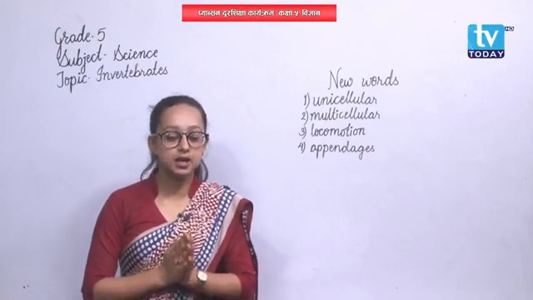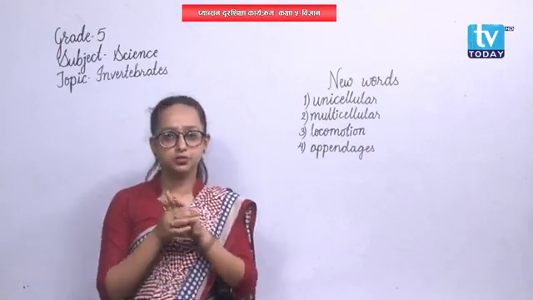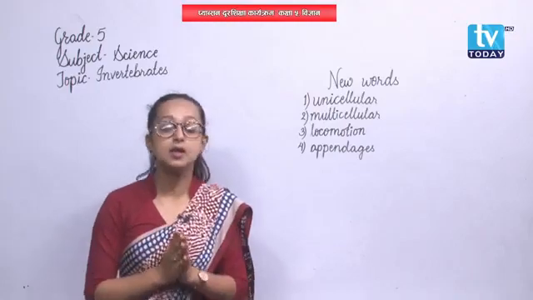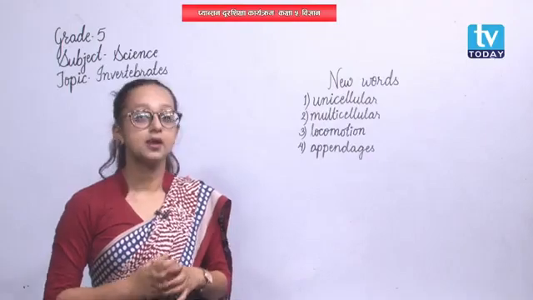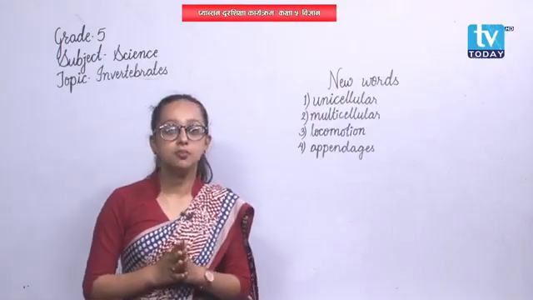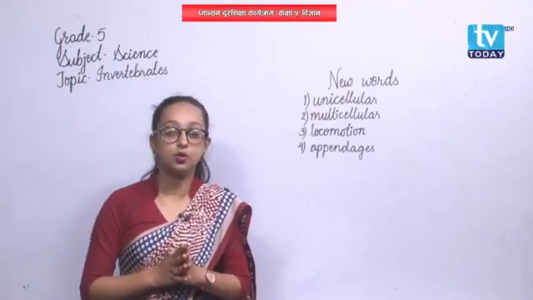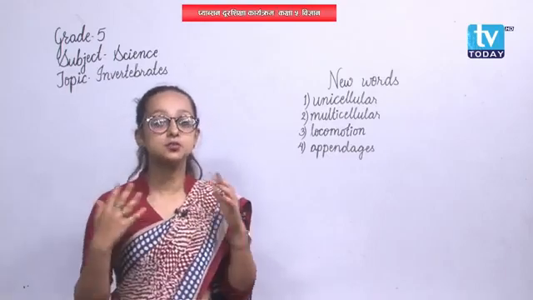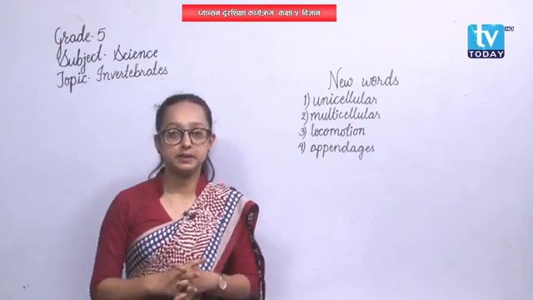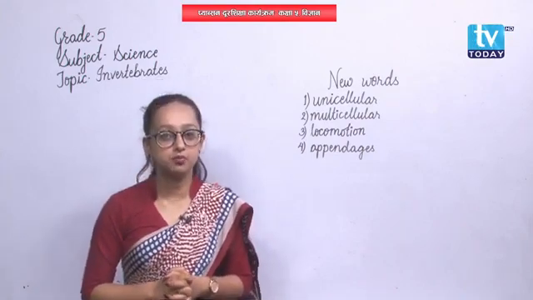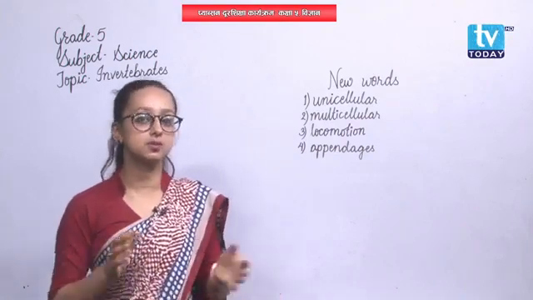Now, till here we have learned three important things. Protozoa includes only unicellular animals, and the animals of Platyhelminthes are called flatworms because they have a flat type of body, and Nemaschelminthes have a round type of body, so they are also called roundworms.